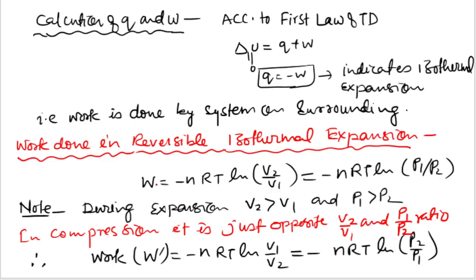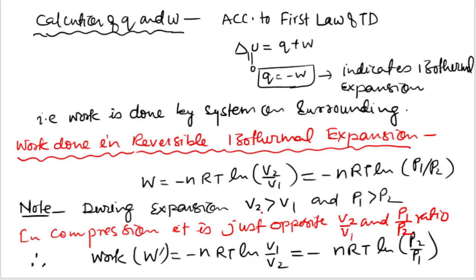Work, you will get the work is minus nRT ln V2 upon V1, that is equal to minus nRT ln P1 upon P2.